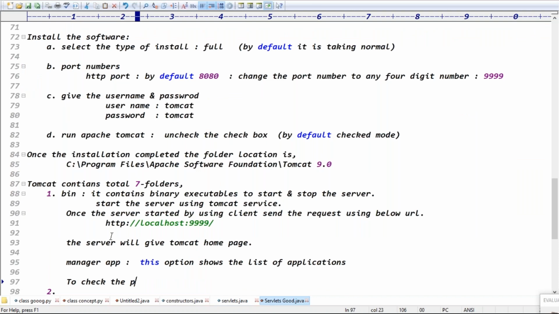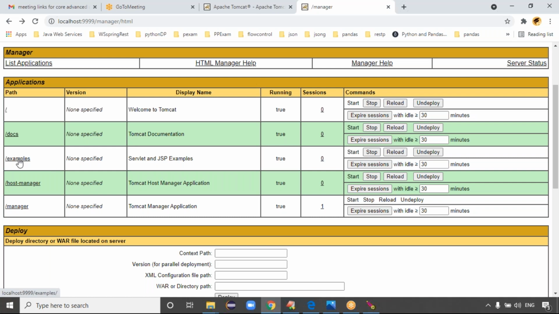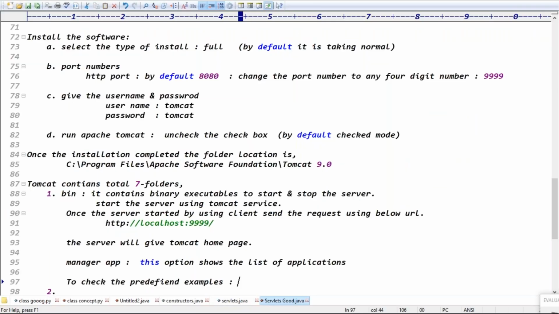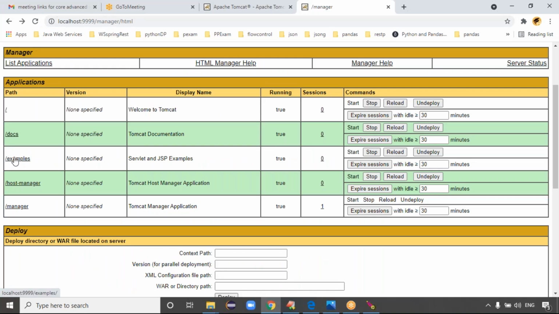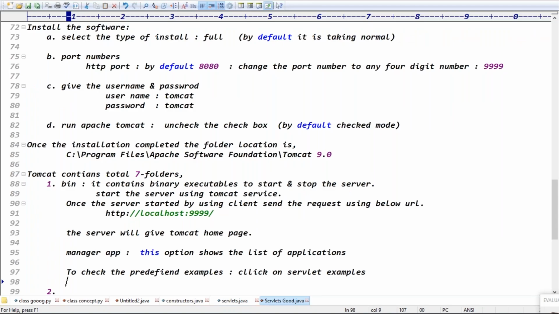To check the predefined examples, click on servlet examples. Right? Exactly, guys. This one is the examples folder, this is the link for that. Clear now? Good.